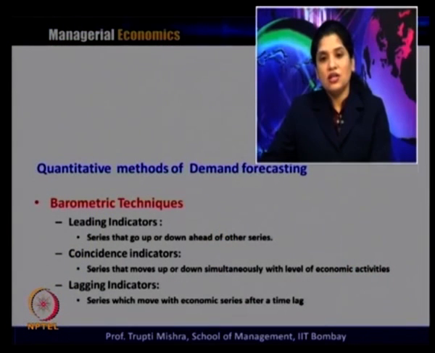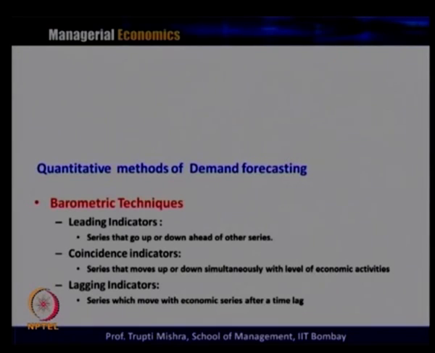Then we have the coincident indicator. What is a coincident indicator? This is typically a series that moves up or down simultaneously with the level of economic activity. Whatever the series, it moves up and down simultaneously. In a specific time period it moves up, and in a specific time period it comes down. It follows a regular trend, and that is why it is called a coincident indicator, because the series moves up with an increase in economic activity and down with a decrease in economic activity.